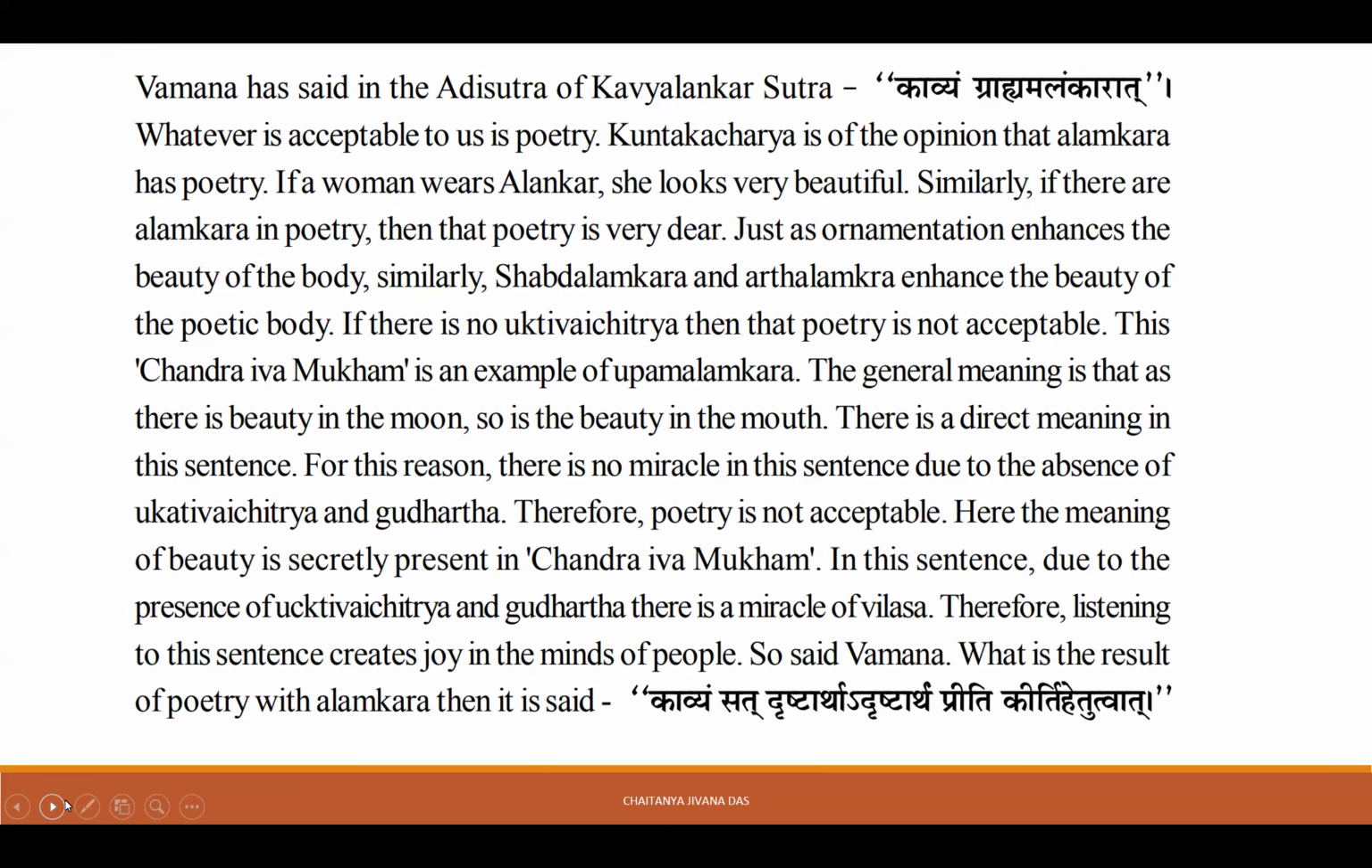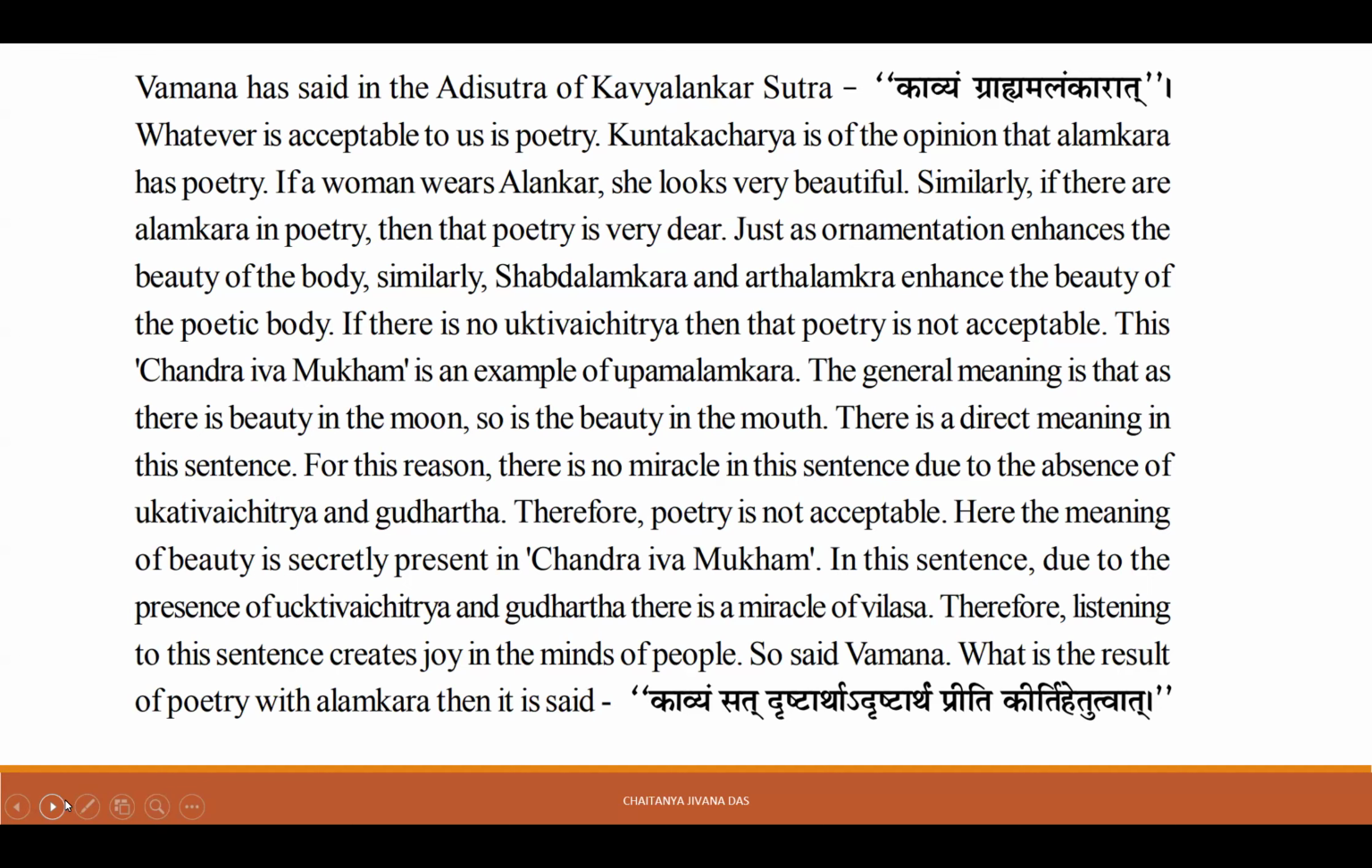"Chandra iva mukham" is an example of Upama Alankara. Upama Alankara is a type of Artha Alankara. So the example is Chandra iva mukham: the face is like the moon, meaning the beauty in the face is like the beauty in the moon. The general meaning is that as there is beauty in the moon, so is the beauty in the face. There is only a direct meaning in the sentence. For this reason, there is no miracle in the sentence due to the absence of Ukti Vaichitryam, so poetry is not accepted.